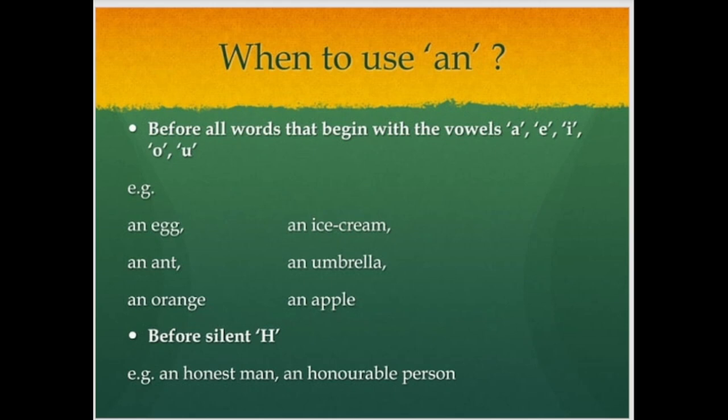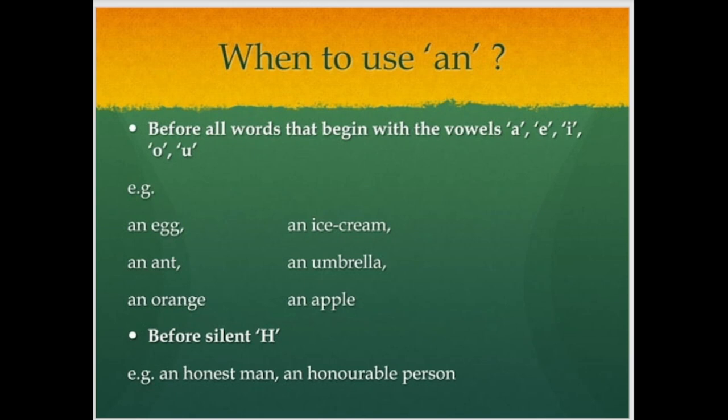Now you will understand what I meant when I talked about consonants. Use an before all words that begin with the vowels a, e, i, o, u, but keep in mind their initial sound. For example, an egg. Keep in mind and focus on the first initial sound.